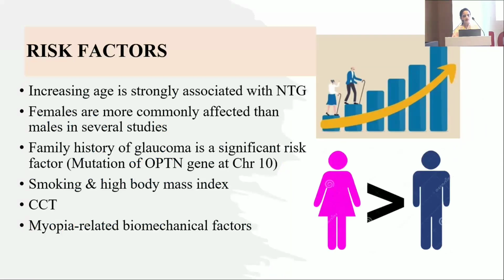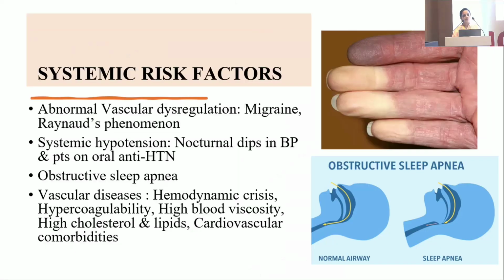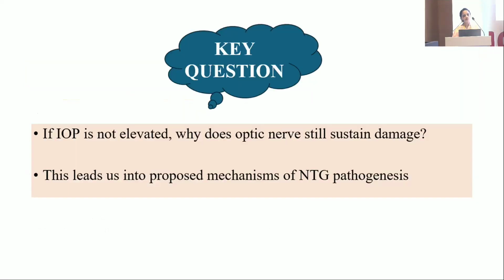So coming to risk factors, increasing age, female gender, family history of glaucoma, smoking, high body mass index, central corneal thickness, and myopia related biomechanical factors play an important role. So coming to systemic risk factors, abnormal vascular dysregulation like migraine and Raynaud's phenomenon, systemic hypotension, obstructive sleep apnea, and vascular diseases. So if IOP is not elevated, why does the optic nerve still sustain damage?